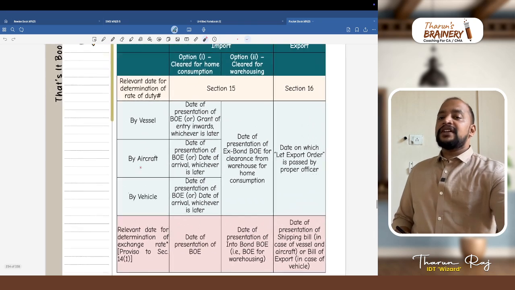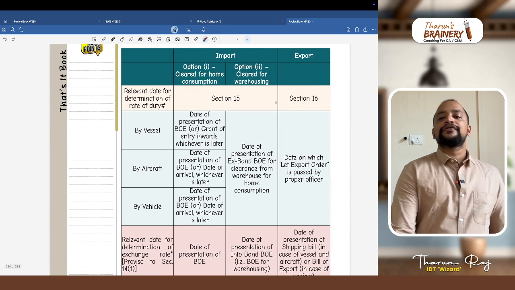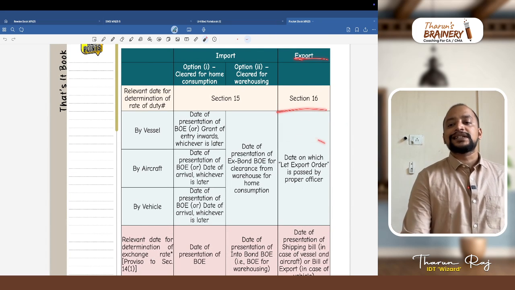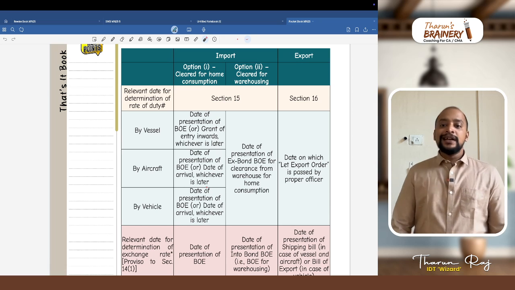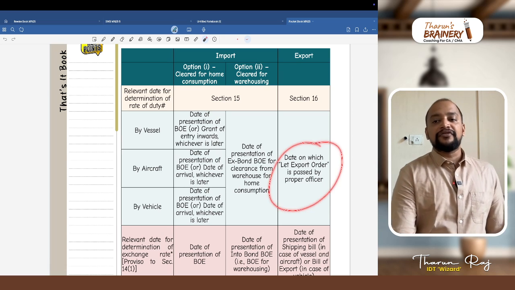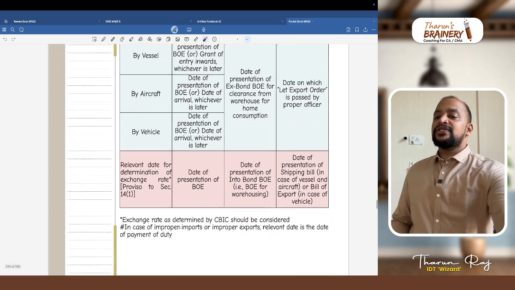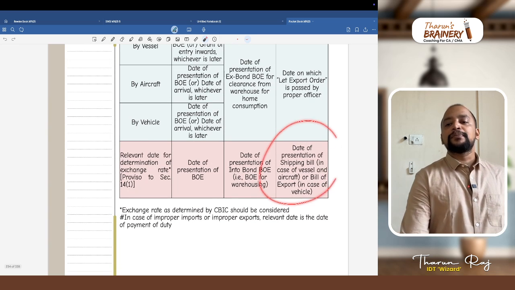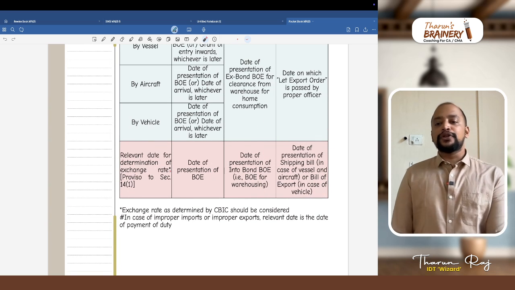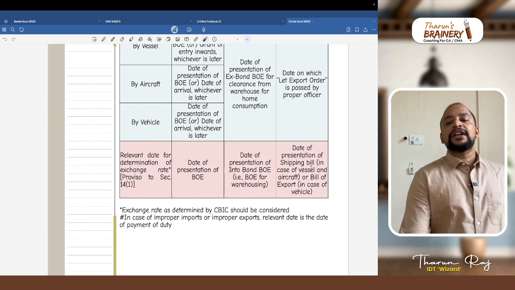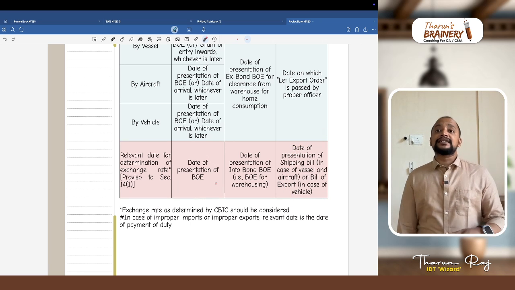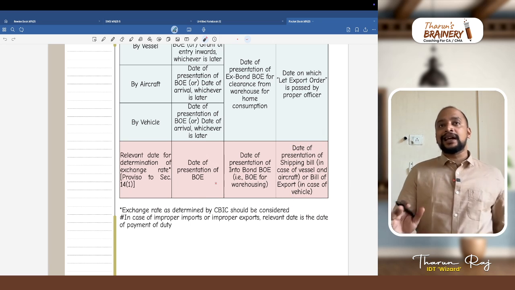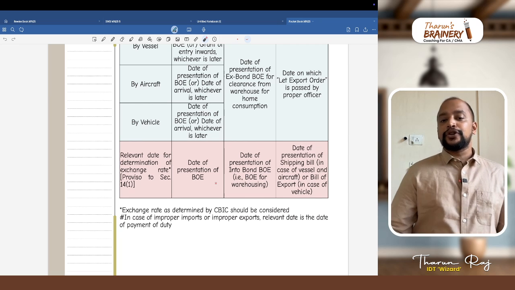Then, what is the relevant date for determination of rate of duty in case of export? As per section 16, the date on which we get the let export order from the customs department, that let export order date is relevant for rate of duty. Whereas for exchange rate, it is the date on which shipping bill is presented or bill of export is presented. Shipping bill is a document in case of vessel and aircraft, bill of export in case of vehicle. And exchange rate as determined by CBIC only should be taken, and RBI or market rate should not be taken.